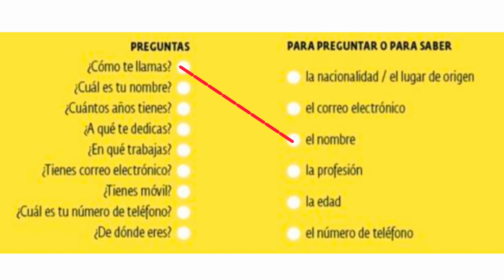Now once you've matched these columns, I'll tell you each and every answer. So your answers: ¿Cómo te llamas? We'll match it with el nombre, as we know. ¿Cuál es tu nombre? is also what is your name, so it will also be with el nombre. ¿Cuántos años tienes? means what is your age. When someone asks what is your age, what will we tell him? Our age, no? Our age is known as la edad. So we'll match it with la edad.